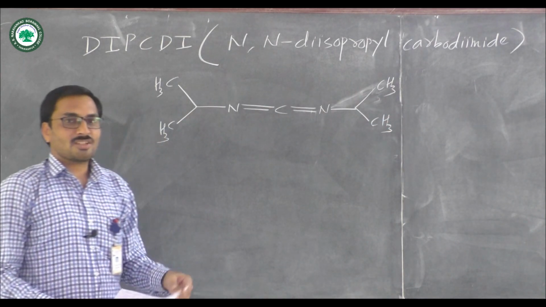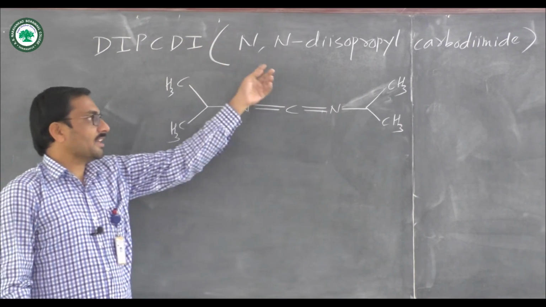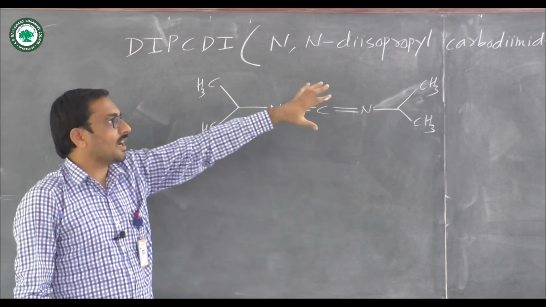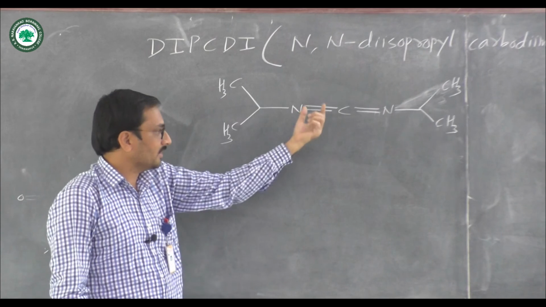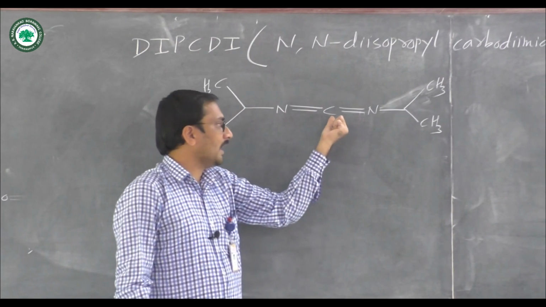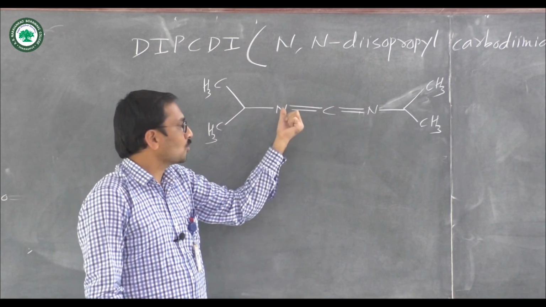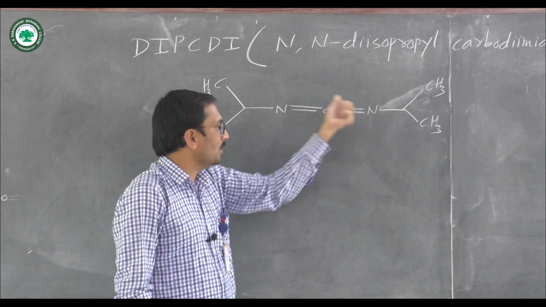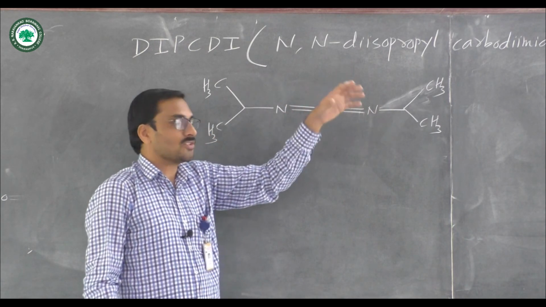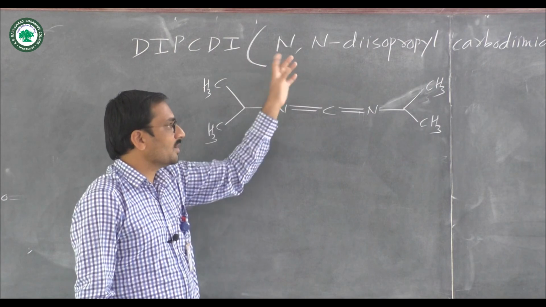So this is the structure of this DIPCDI reagent. It also belongs to the carbodiimide category. In this case also, that carbon atom is flanked between two electronegative nitrogen atoms, and those two nitrogen atoms are attached with isopropyl groups.